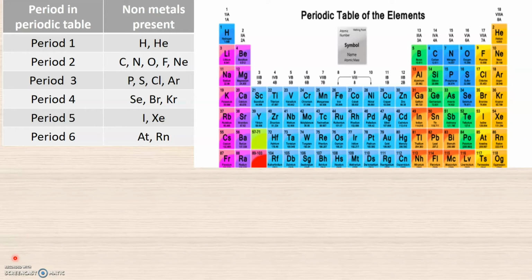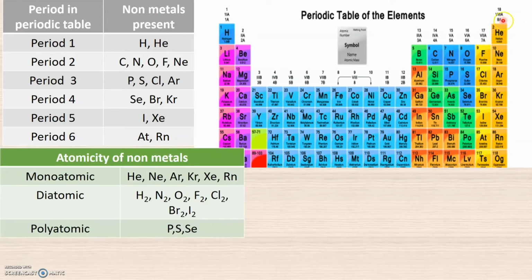Now, we are going to learn which of these nonmetals are monoatomic, diatomic and polyatomic. We have already learned in chapter 4 that all the noble gases have an atomicity equal to 1, which means they exist as monoatomic molecules. The noble gases, a subset of nonmetals, are helium, neon, argon, krypton, xenon and radon. These noble gases have atomicity 1, which means they are monoatomic molecules.